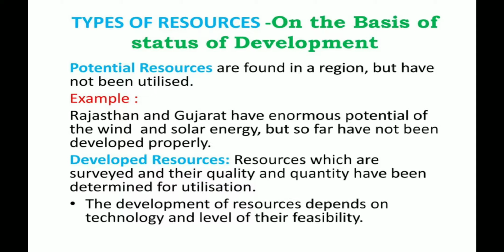On the basis of status of development, the resources are classified into potential, developed, stock and reserve. First one, potential resources. Resources which are found in a region but have not been utilized. For example, the western parts of India, particularly Rajasthan and Gujarat, have enormous potential for the development of wind and solar energy. But so far, these have not been developed properly.